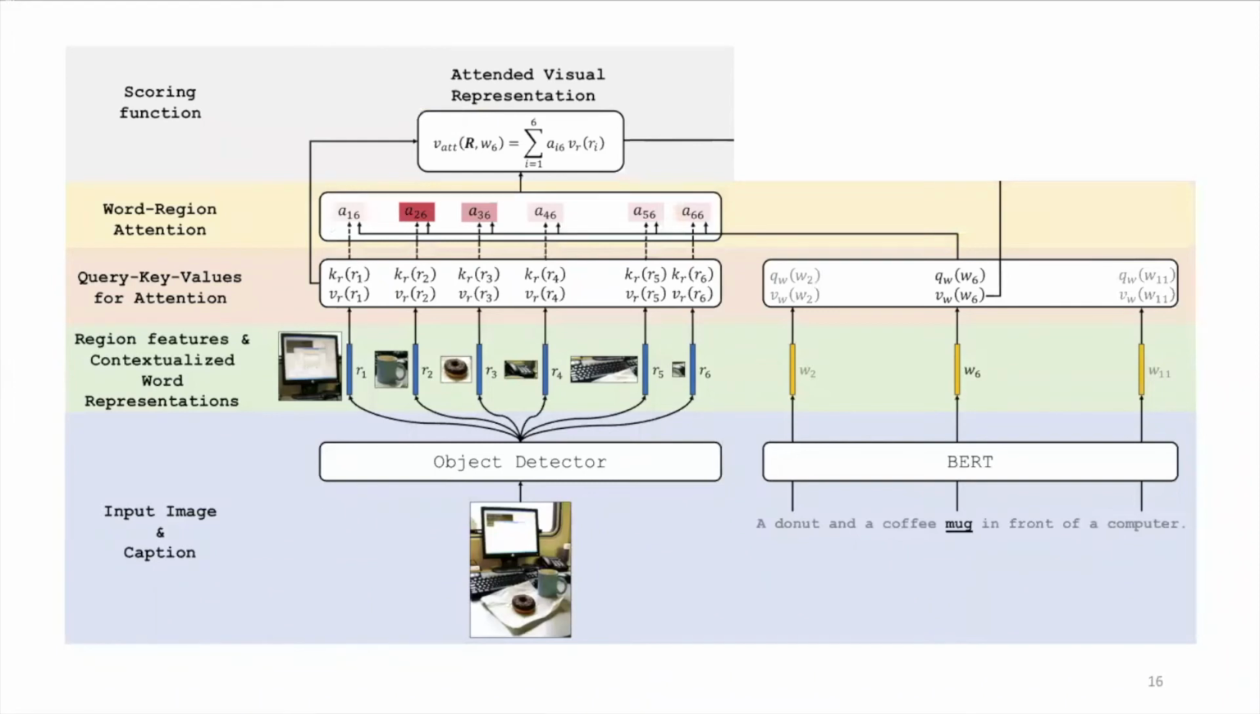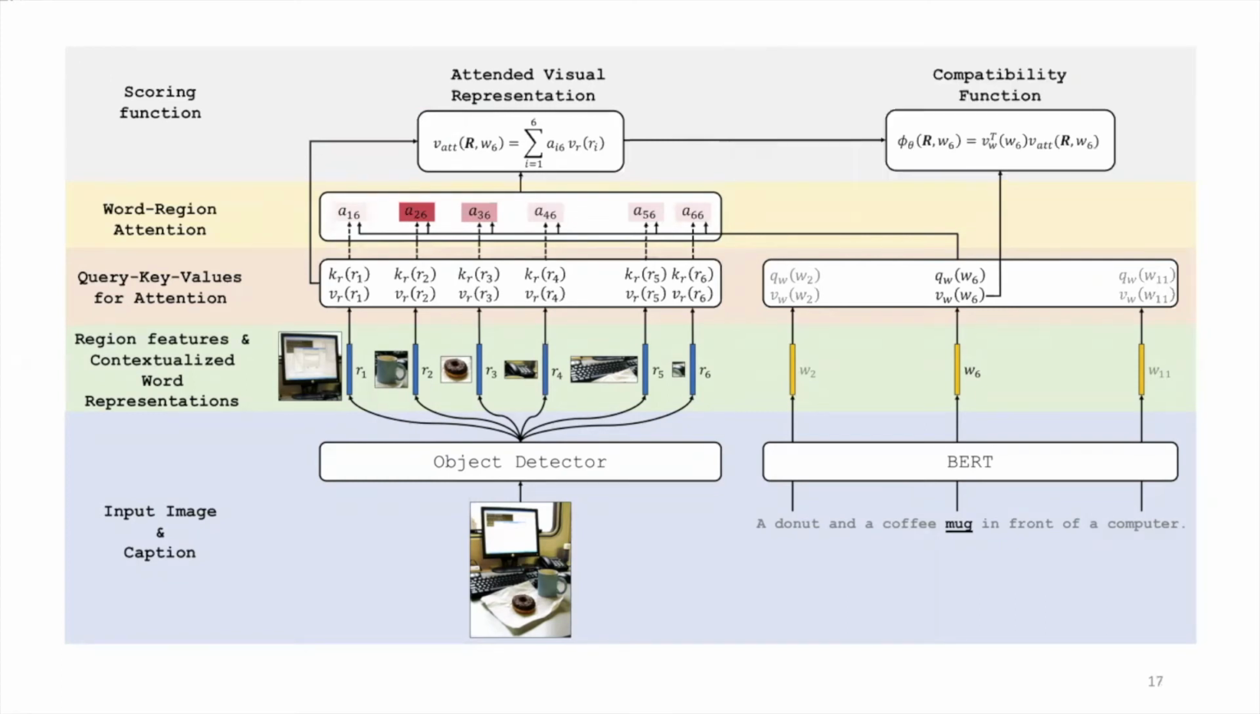An attended visual representation for mug is constructed using a weighted average of region values, using attention scores as weights. Finally, the compatibility score is computed as an inner product of the value representation for mug and the attended visual representation. Once trained, the attention is used as region-word assignment scores for grounding. A natural question is, does the phrase grounding performance improve as we maximize the InfoNCE bound?